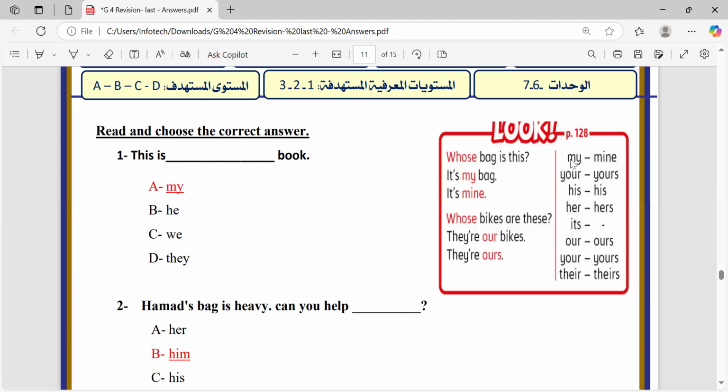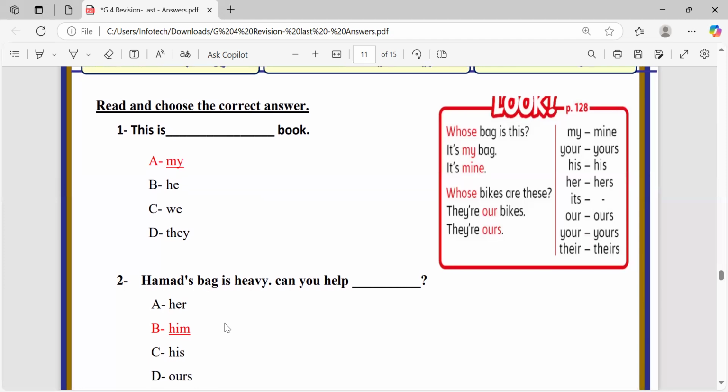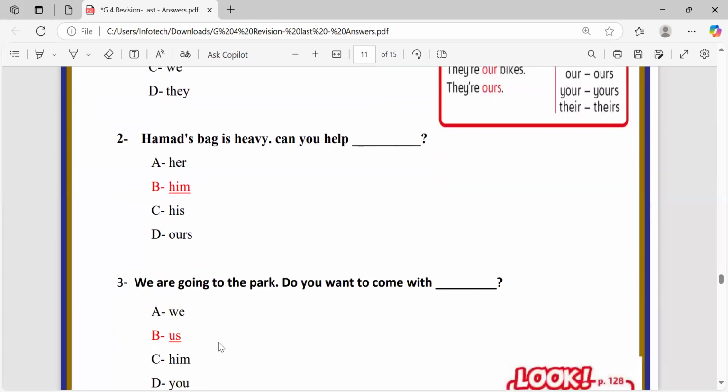Again, so my, mine, your, yours, his, his, her, hers, its, our and ours, your and yours, their and theirs. Question number one. This is my book because it belongs to me. Hamad's bag is heavy. Can you help? Hamad is a boy and singular, so we choose him.